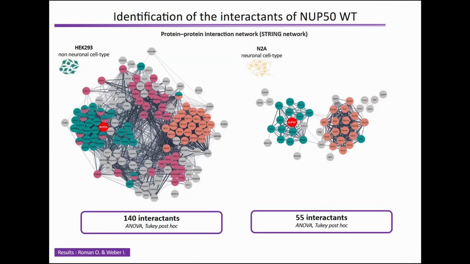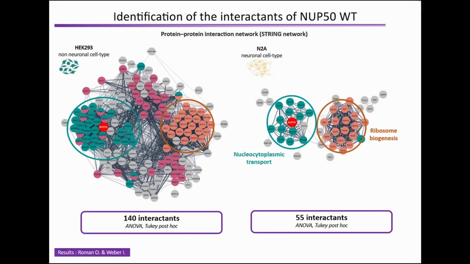First, we analyze the interactome of wild-type NUP50 since it was not described. We observe that NUP50 interacts with 3 different groups of proteins. The first is the proteins involved in nucleocytoplasmic transport. We also identify proteins involved in ribosome biogenesis. And we also identify a third group that is involved in chromosome organization.